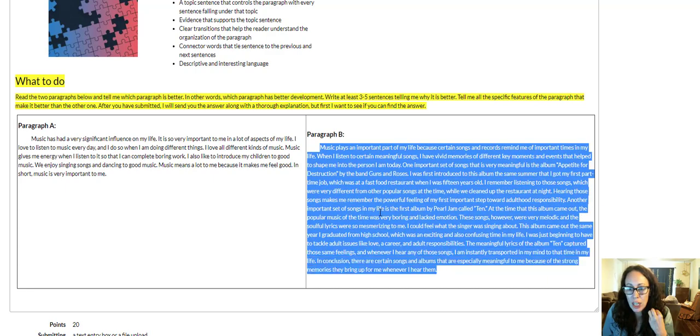Each one is explained in a lot of detail, and it makes it really vivid, really interesting, and this paragraph definitely has a very strong point that we can get to.